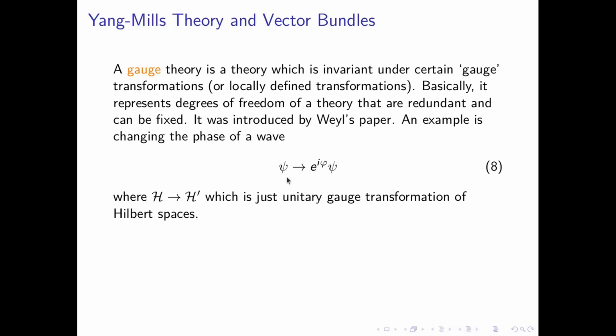Now if you see, the psi belonged earlier to a Hilbert space H, and let's say this phase-multiplied psi belongs to H dash. So this map is just a unitary gauge transformation. And these gauge transformations are basically redundant. They do not change the physical relevance of a theory.